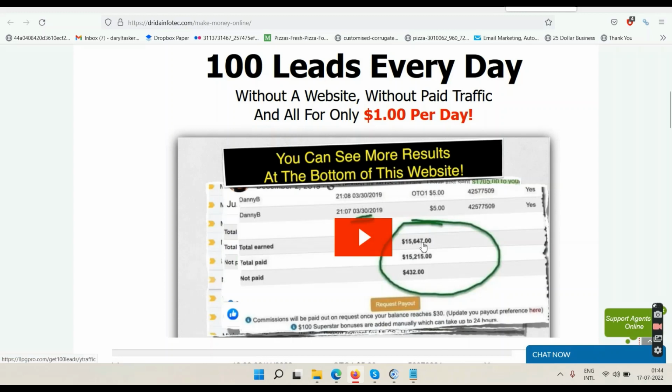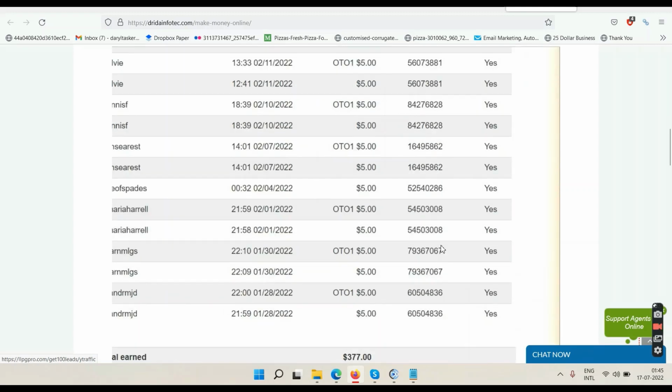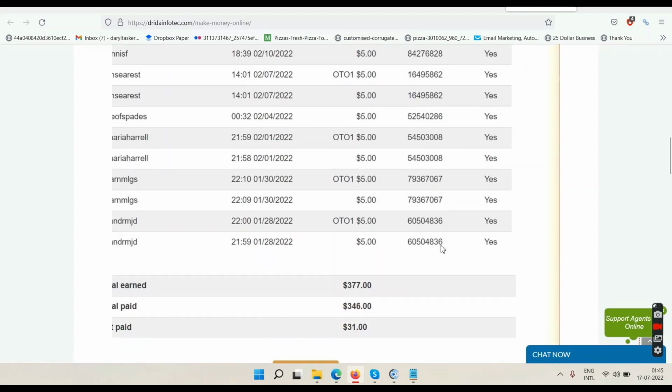So here are the proofs. You can see they have made 15,000 plus with the system. I have made 377 so far, and when I am recording this video, you might be watching this video on my YouTube channel, but these numbers will change because this is a recurring commission. Okay, so these numbers keep adding every month. I don't know when you're watching this video, so whatever numbers you see, those will be the updated numbers.